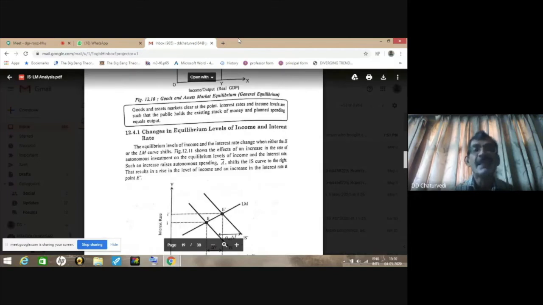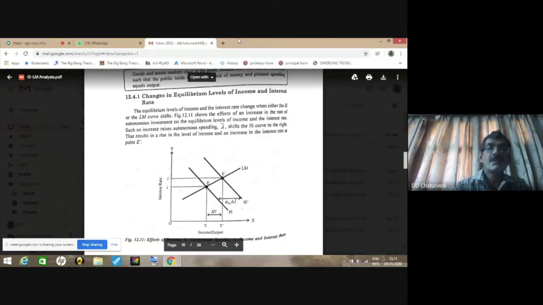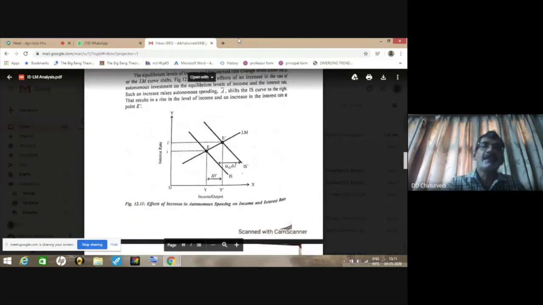There will be a change in the equilibrium level of income and interest rate whenever either the IS curve or the LM curve shifts to the right or to the left. In Figure 12.11, we find there is an increase in autonomous spending, which is causing a rightward shift in the IS curve, which raises both the rate of interest in equilibrium as well as the output level in equilibrium, from OI to OI dash and from OY to OY dash respectively.